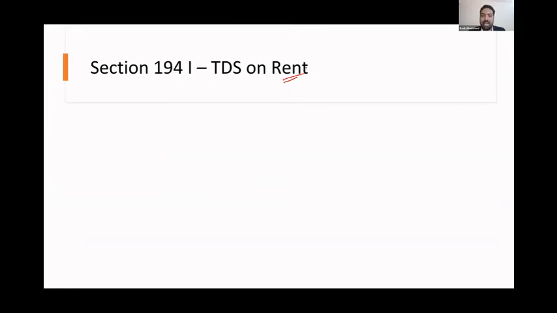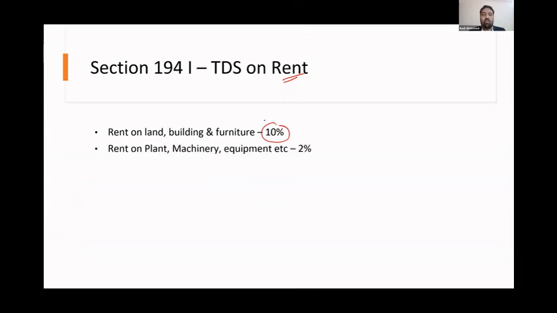If you're paying rent, you're supposed to deduct 10% of the rental payment. Rent on land, rent on building, rent on furniture, you are supposed to deduct 10%. And only the balance 90% should be paid to that building owner. The 10% you have to pay to the income tax department, to the TDS department. Rent on plant, machinery, equipment, it is 2%.